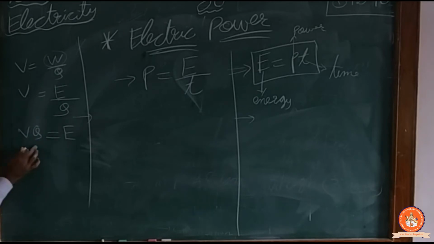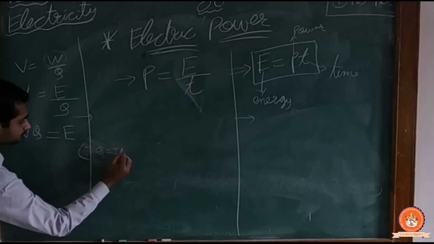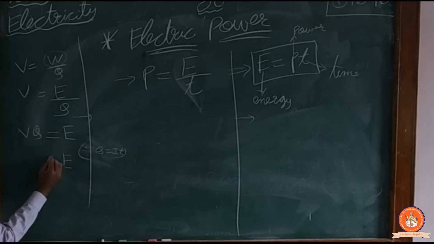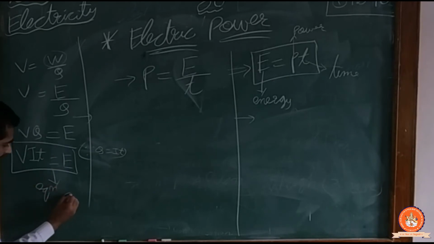In place of Q, I can write Q is equal to IT, since I is equal to Q by T. So E is equal to VIT. This is my equation A.